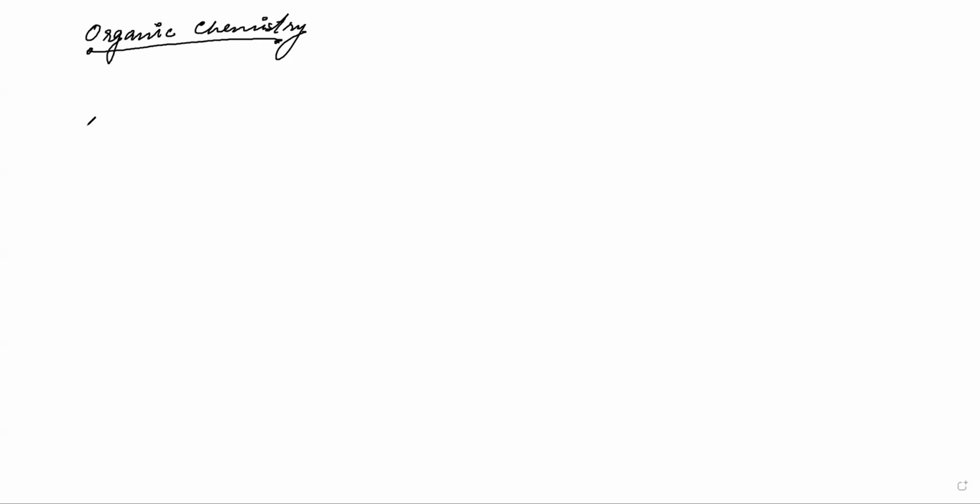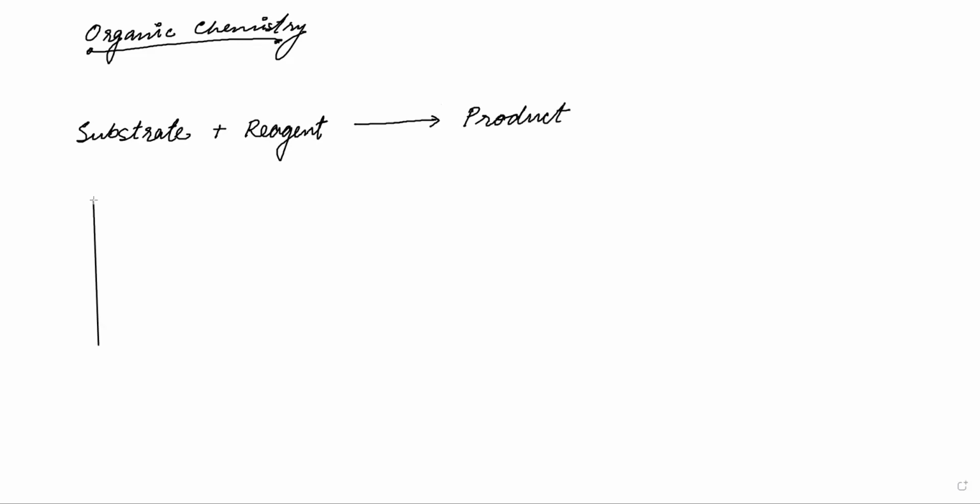In any kind of reaction, you will see a substrate, and you have a reagent, then you form a product. And if you remember the last lecture that we had, the last lesson that we studied, chemical kinetics, the graph was something like this.